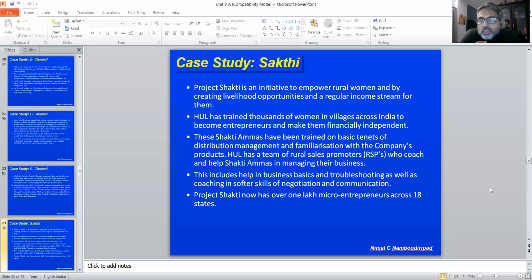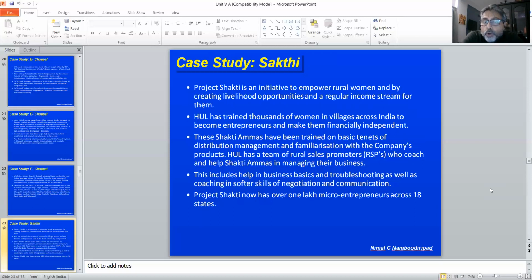Then we come to Shakti. Shakti is an initiative by Hindustan Unilever. It is an initiative to empower rural women by creating livelihood opportunities and a regular income stream for them. Because Shakti is women, and they are empowering rural women. HUL has trained thousands of women in villages across India to become entrepreneurs and make them financially independent. So they are made to be entrepreneurs and they become independent.